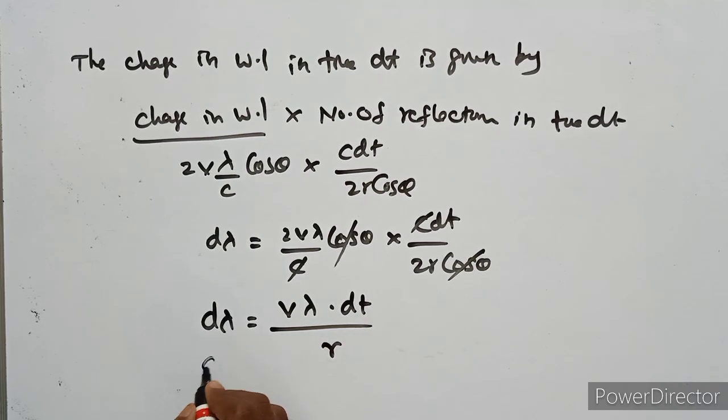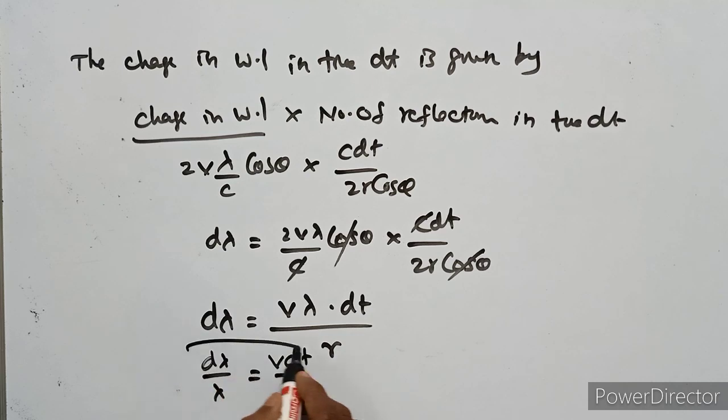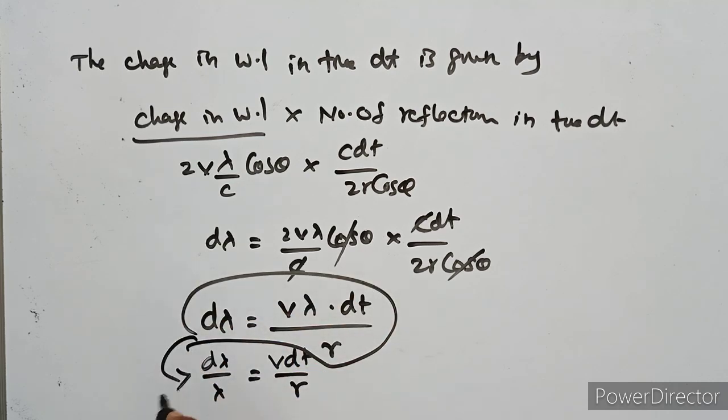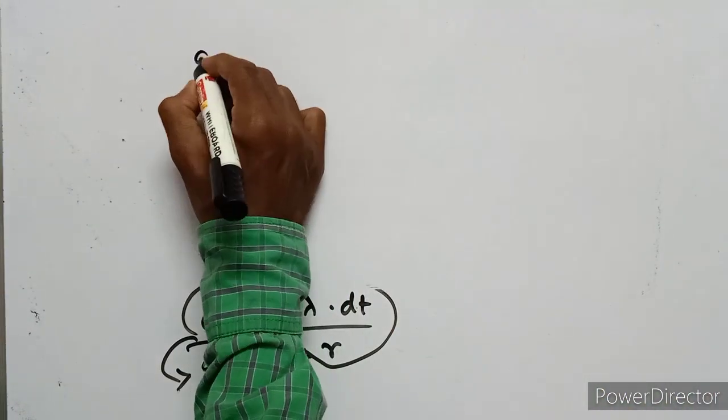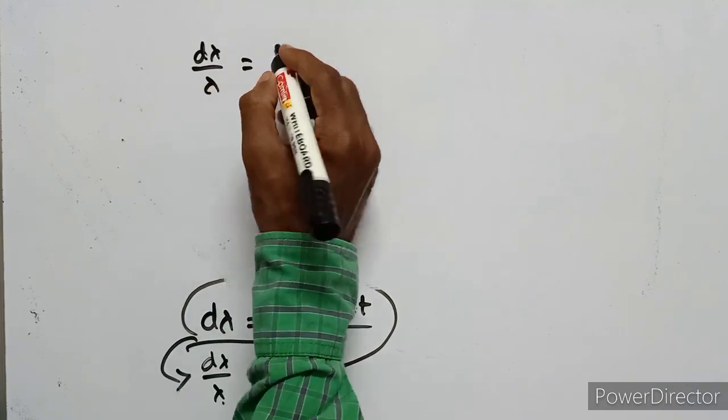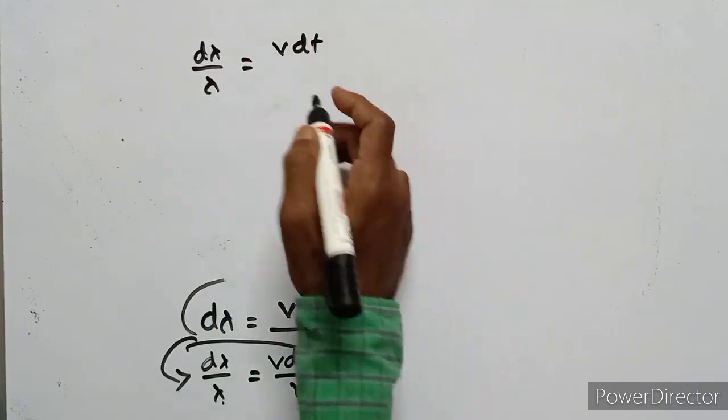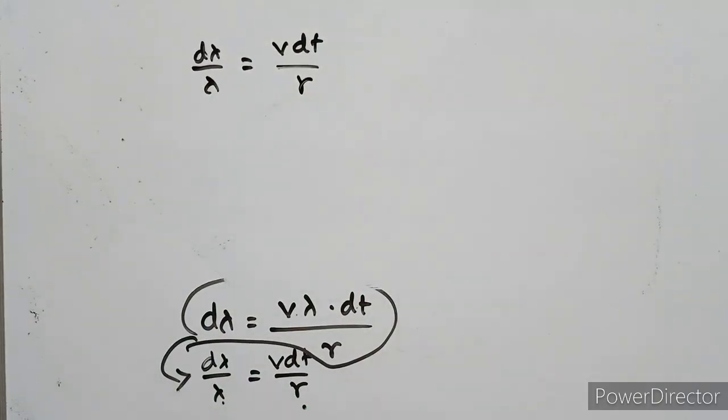Then this equation can be written as d lambda upon lambda is equal to v dt upon r.